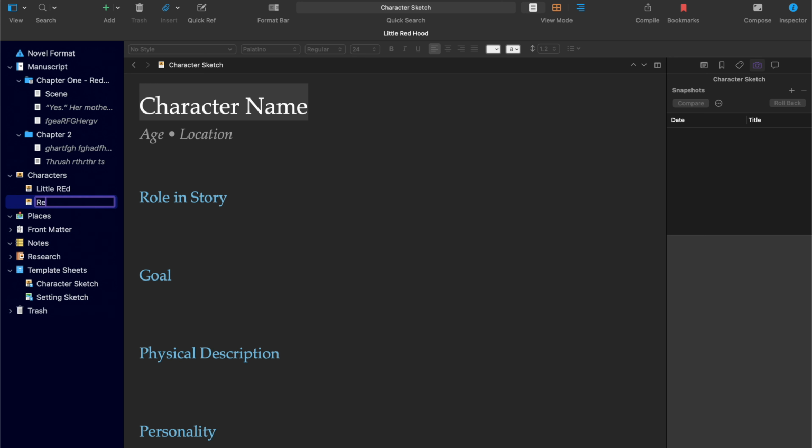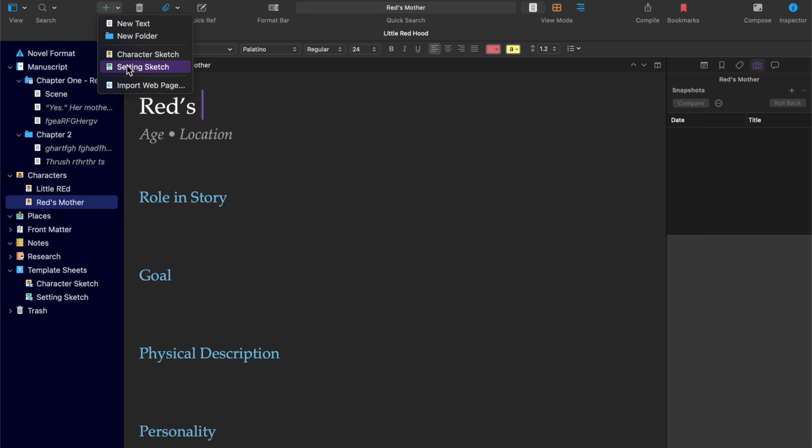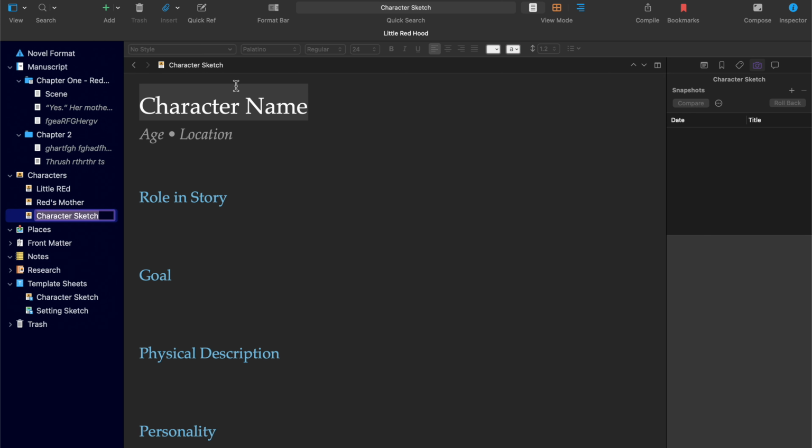We have Red's mother, and because it's saved as a template, you just get the same one. So every time you add a new one, it's the exact same as the original.